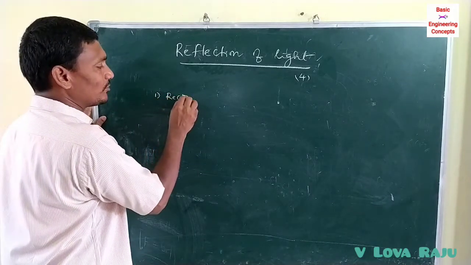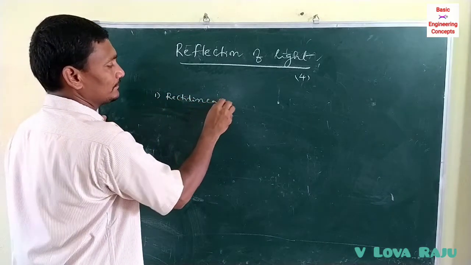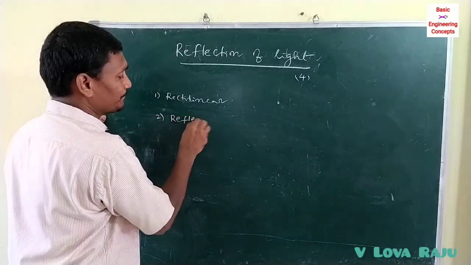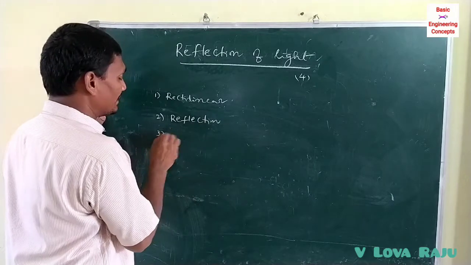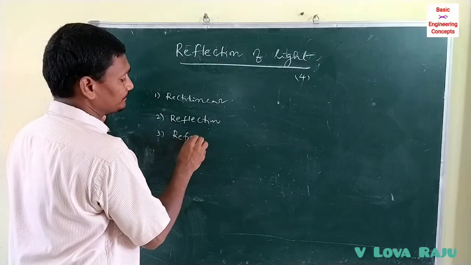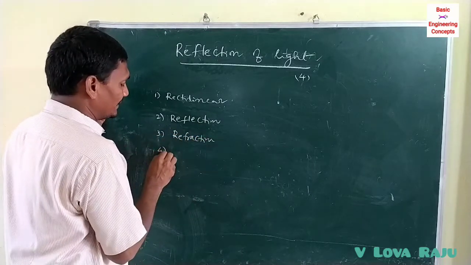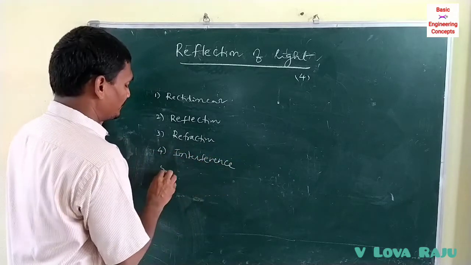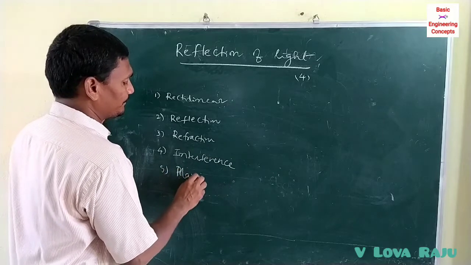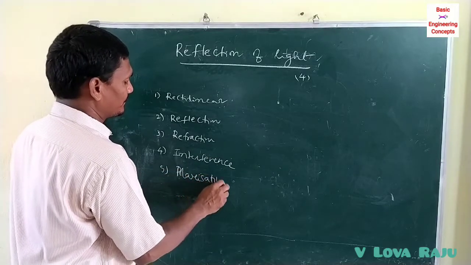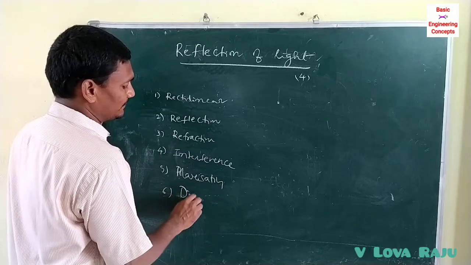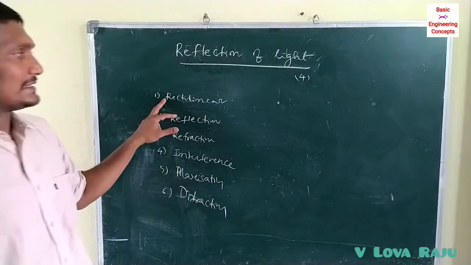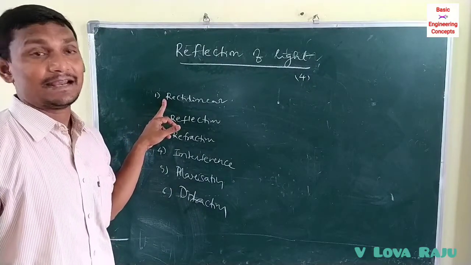One is rectilinear property. Second one, reflection property. Third one, refraction property. Fourth one, interference property. Fifth one, polarization property. Sixth one, diffraction property. Rectilinear property means light always travels in a straight line path.